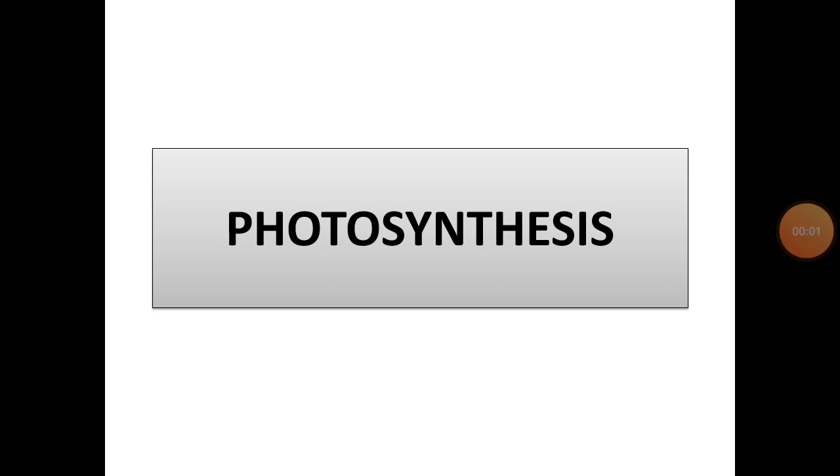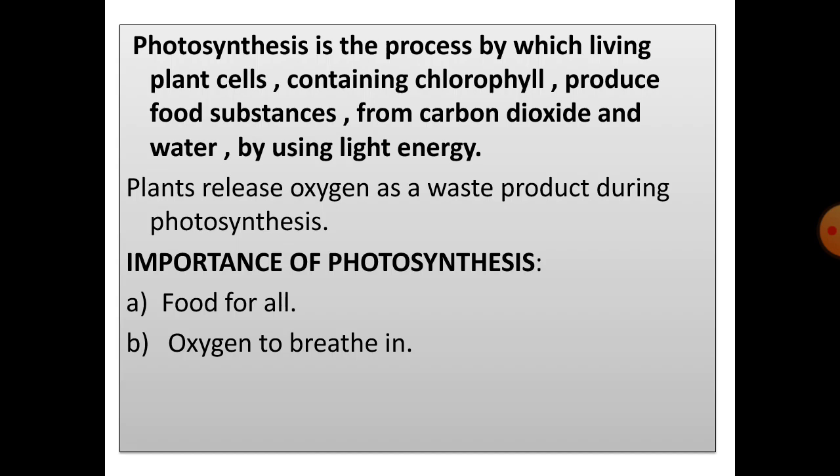Hello students, today we will discuss the chapter photosynthesis. Now, all living organisms need food. Animals obtain their food from plants, but plants prepare it for themselves by the process of photosynthesis.